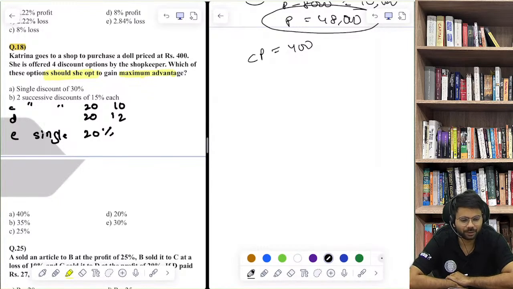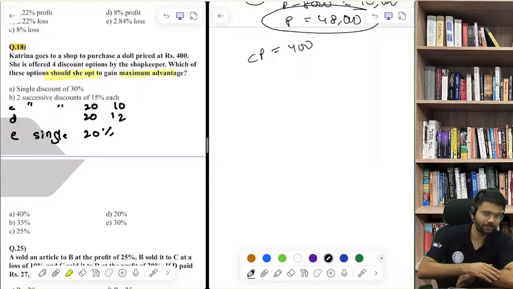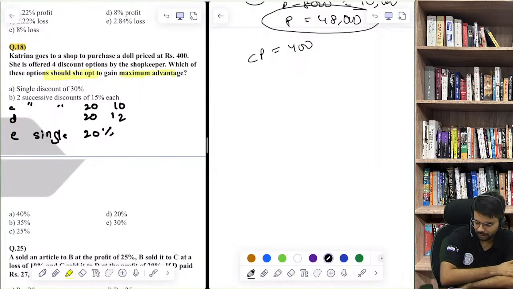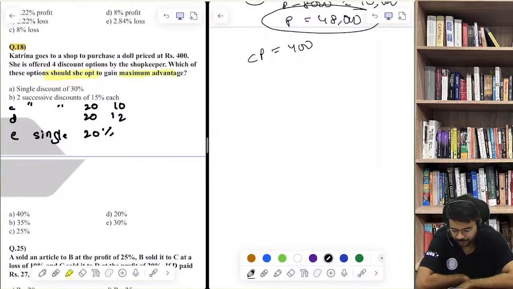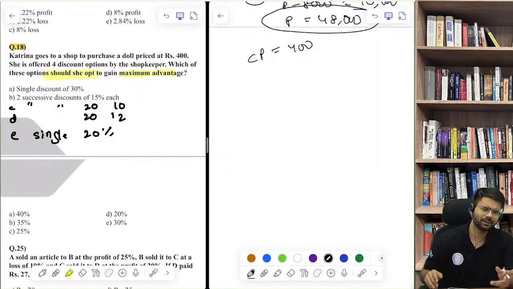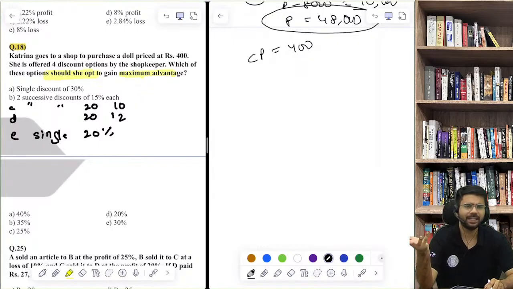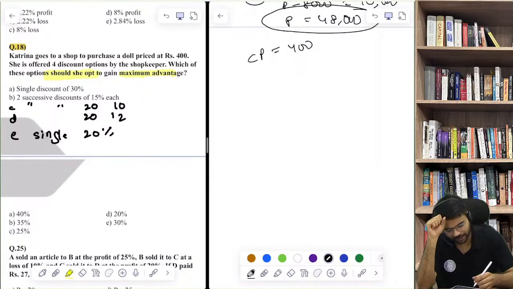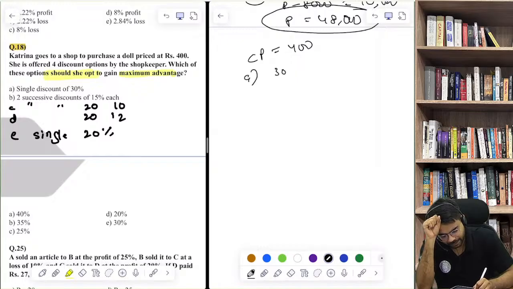Yes, direct formula भी होता है श्रेया, absolutely, but it's important कि हम उसको समझें भी कि मतलब क्या है उसका. ठीक है, single discount of 30. देखो आप बस discount का amount calculate कर सकते हैं या percentage में ही रख सकते हैं. इसका easy तरीका क्या है, option A तो 30% ही है, just leave it.